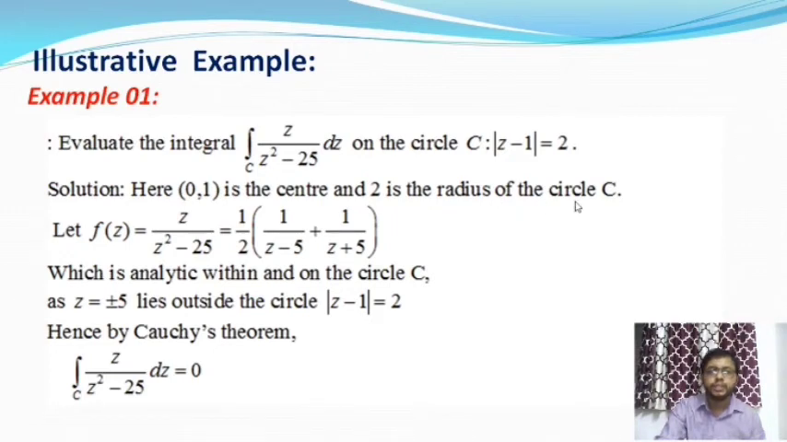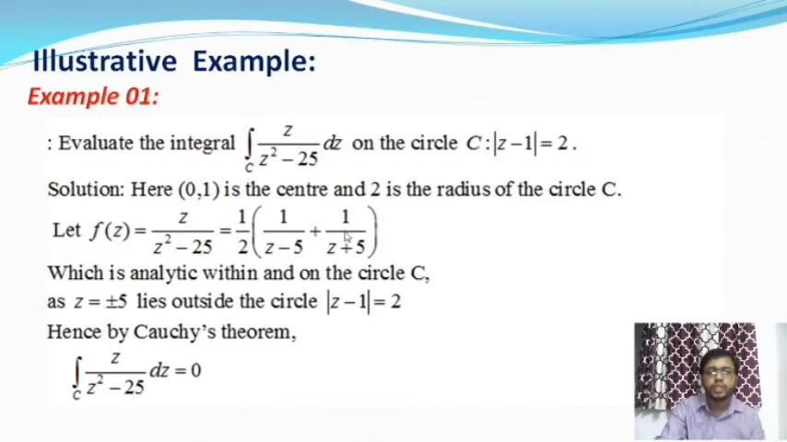Let us consider f of z equal to z by (z square minus 25), which can be decomposed into a sum of partial fractions. The first partial fraction is 1 by (z minus 5) and the second one is 1 by (z plus 5). So both functions are analytic within or on the circle C.